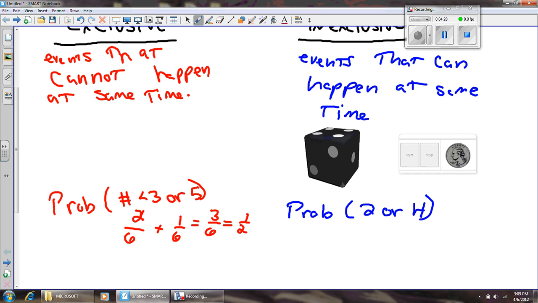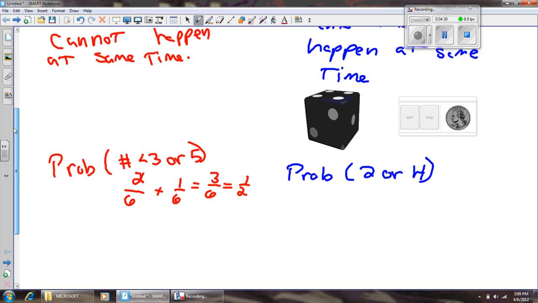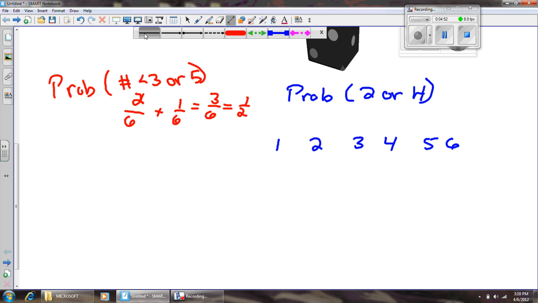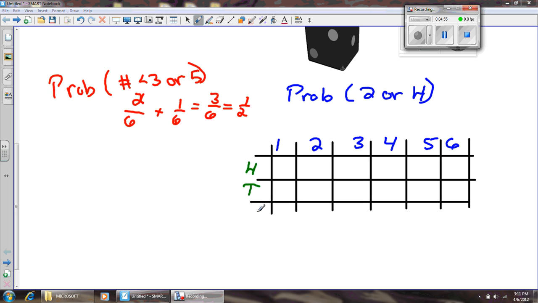Okay. Now you might think, well, I'm just going to do the probability for getting a 2 and then the probability of getting a head and then add them together. That's not quite going to work. And let me show you why. Let me make a little table here. These will be the possible outcomes for the die. All right. And I'll make a little table out of this. So my table will look like this, and I've got the H and T for heads and tails,